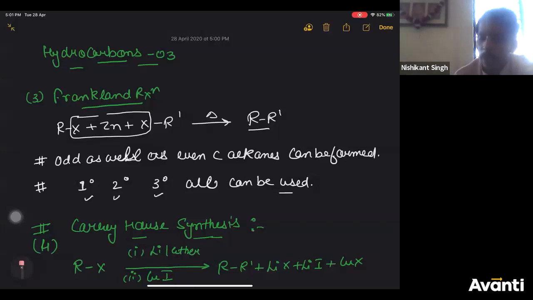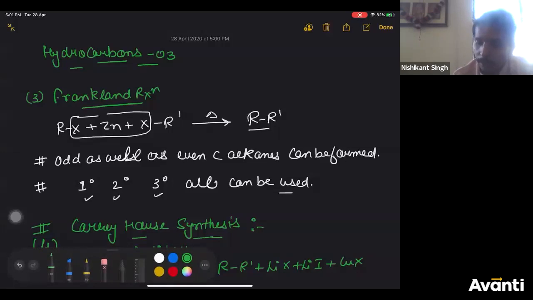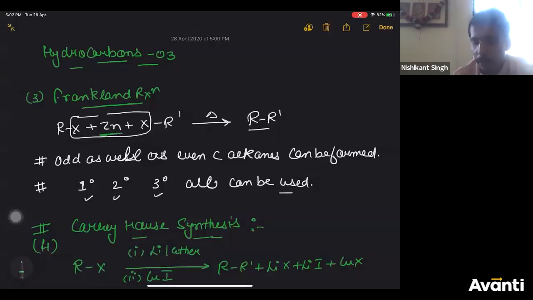Gokul, this was simple. Just replace, as in Wurtz reaction, sodium was replaced by zinc. That is the only difference. Just replace sodium by zinc. R and R dash will combine to form alkane. This is same as Wurtz reaction. Just instead of sodium, you're using zinc.